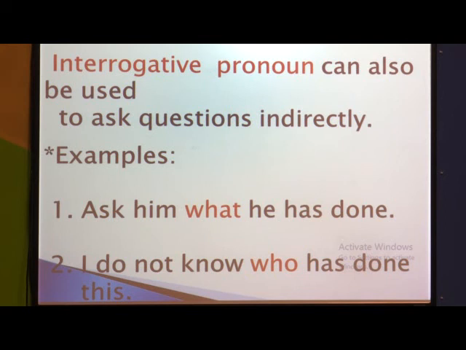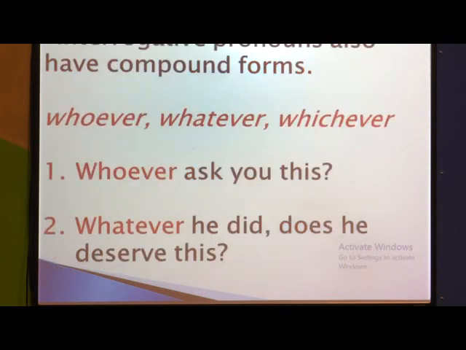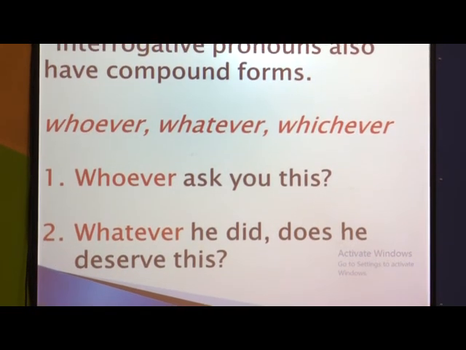Second sentence: I do not know who has done this. If someone asks me who has done this, I will say I do not know who has done this. That who means the third person for whom I am using this, and that is an interrogative pronoun. Interrogative pronouns also have compound forms.